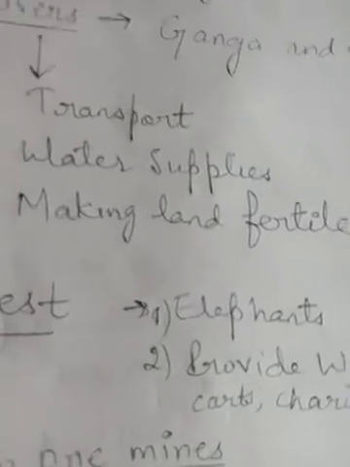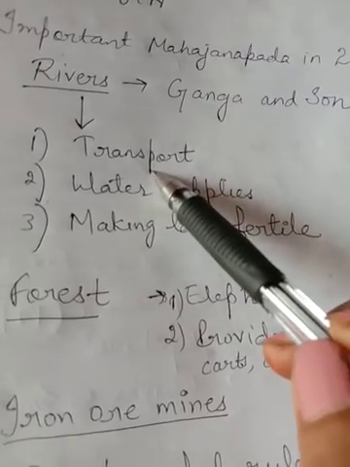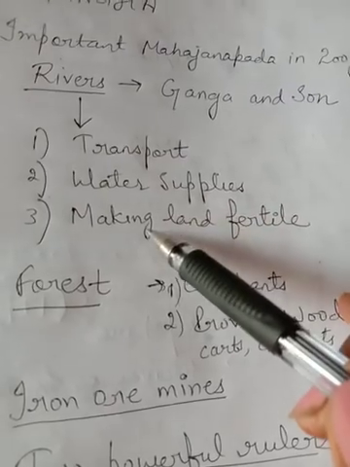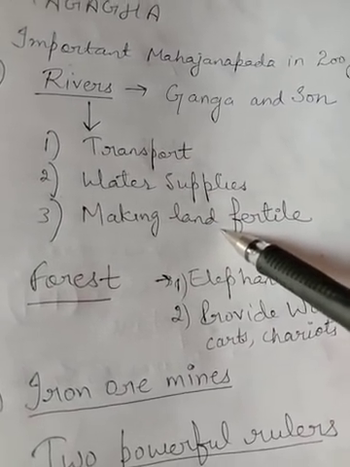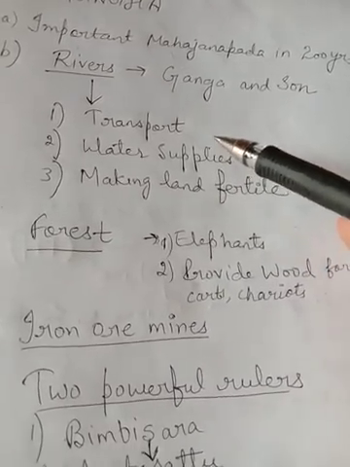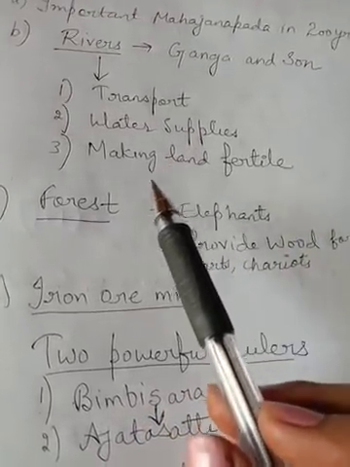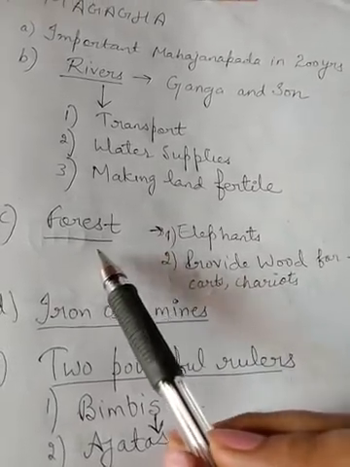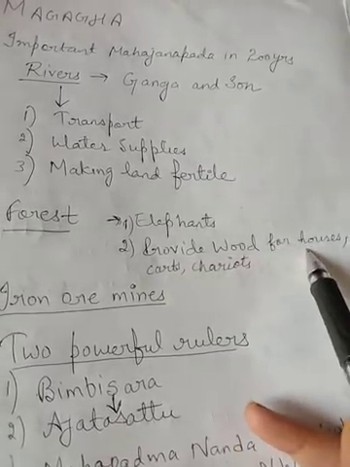So what was the importance of these rivers? They helped in transporting goods, they provided water, and they also made the land fertile. As you know, where a river passes, the land is fertile and good for farming. Obviously, if rivers are passing, the area is also surrounded by forest. The forest provided wood for building houses,